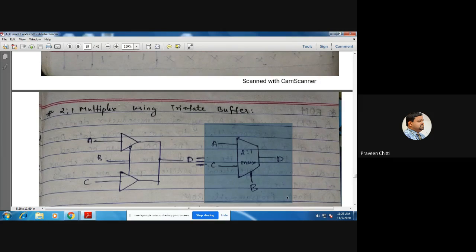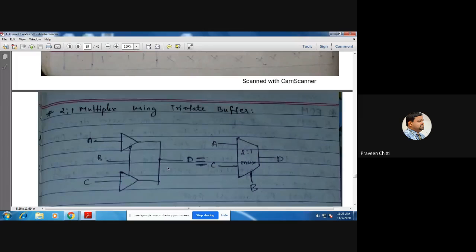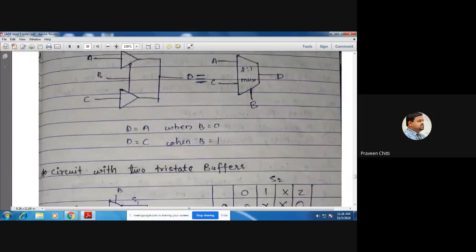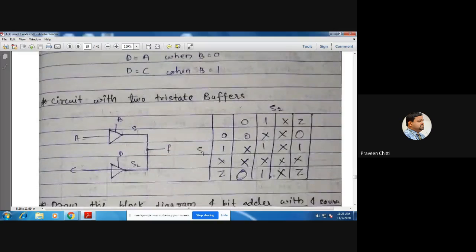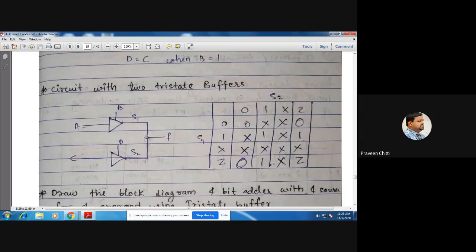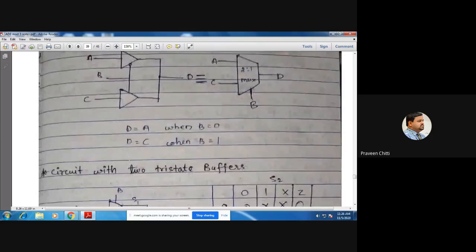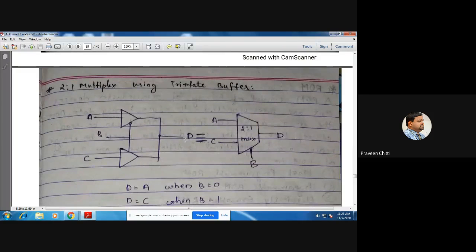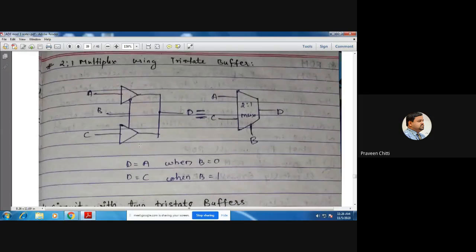A 2:1 multiplexer. Hope it is clear? So the same thing is shown here, a circuit with two tri-state buffers. What will happen? Because here the outputs of two tri-state buffers are connected, there may be conflict sometimes. So how is that conflict resolved?